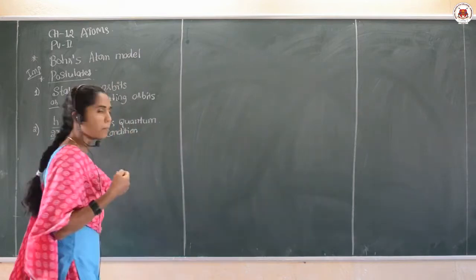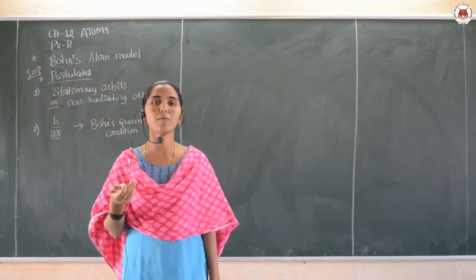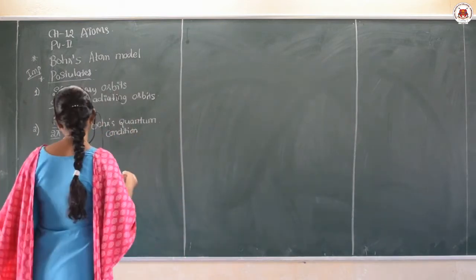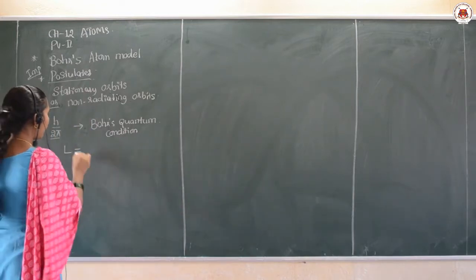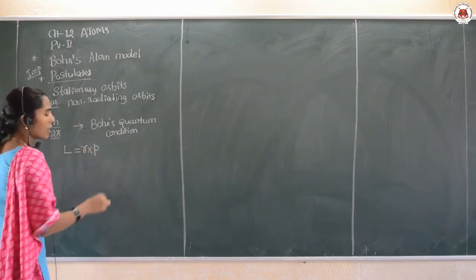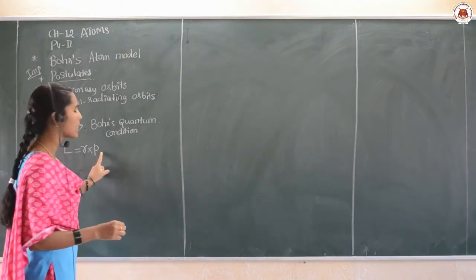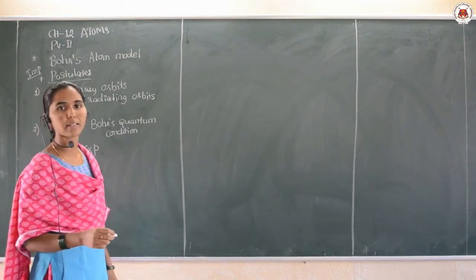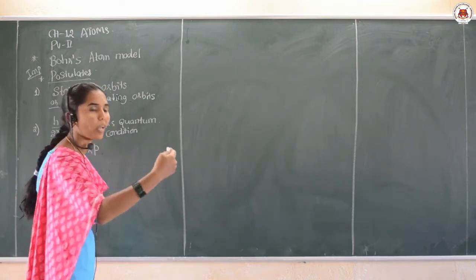In the previous class, in the first year, we discussed angular momentum. The angular momentum L is given by the formula r cross p. Can you remember this? It is the cross product of the perpendicular distance and the linear momentum. And linear momentum p is equal to mass into velocity.